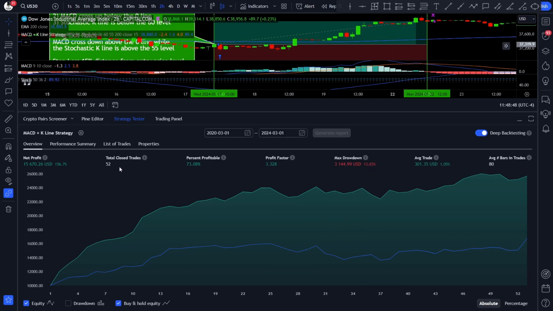I know 52 trades is not enough, but as I mentioned, this strategy works on many other indices like the S&P, the US100, the Nikkei, and so on. And if you would trade all of those indices at the same time, you would easily get around 100 trades each year. It's also worth mentioning that you can't force trade opportunities if they are not there. That's why the most successful traders only take 1 to 3 trades each week.